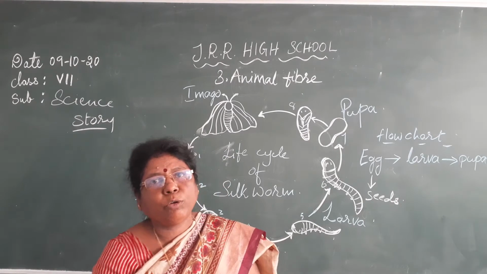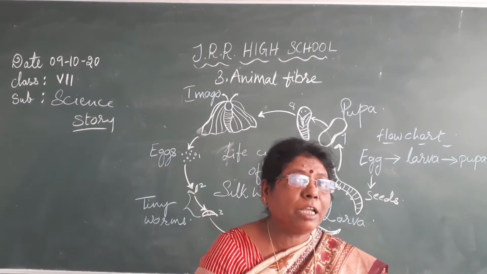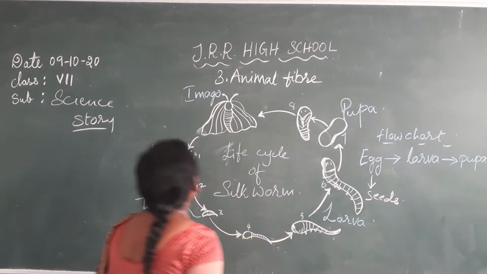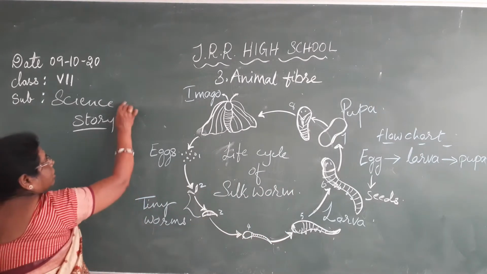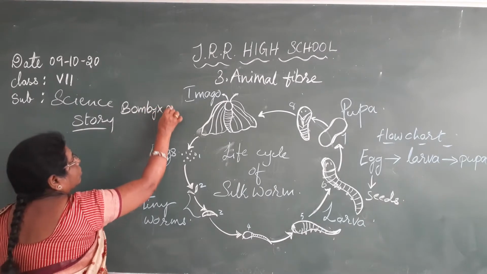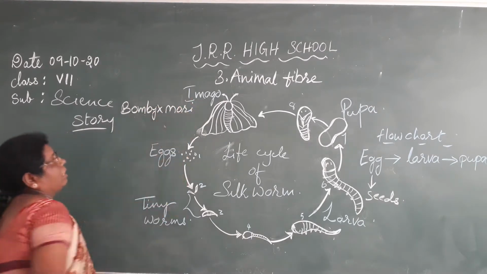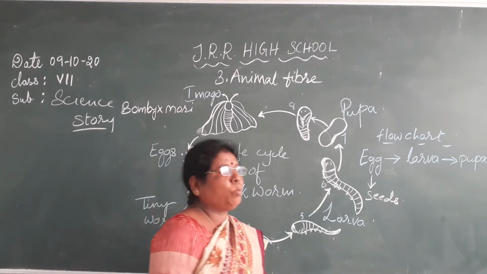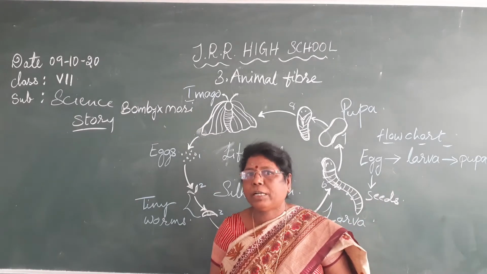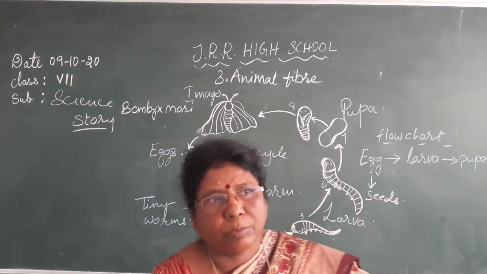In Telugu it is called Chilakalu, and another name for silk moth is Bombyx mori. Remember, this name is very important. Each moth lays about 500 eggs.